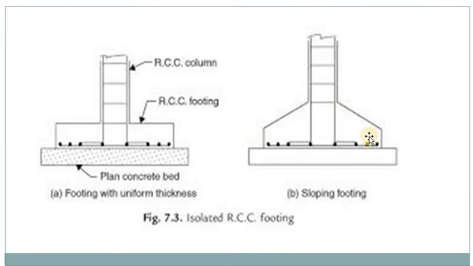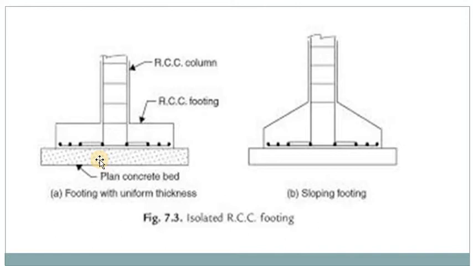This is sloped foundation. This is RCC column. This is RCC footing. Under the footing, we will have plain cement concrete. The PCC proportion may be different, 1:4:8.